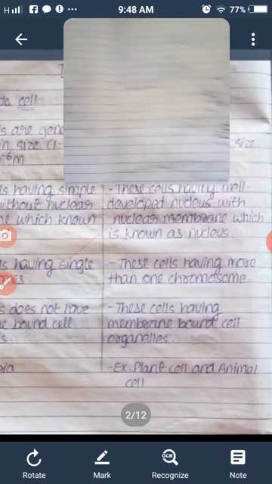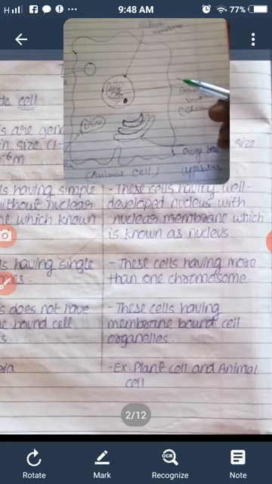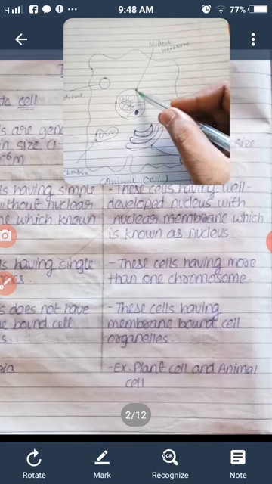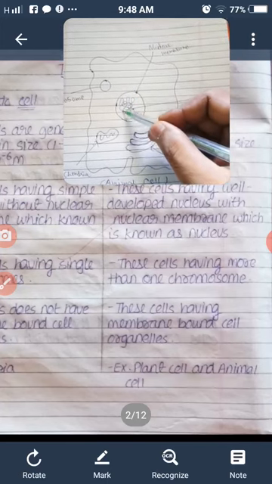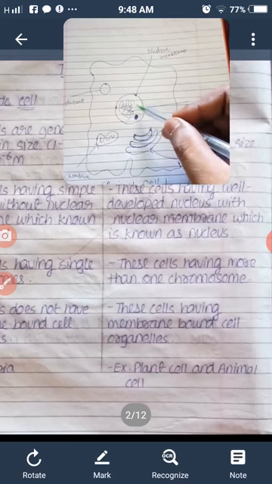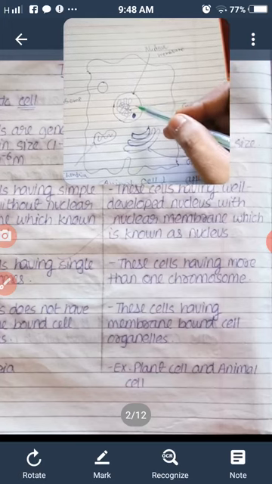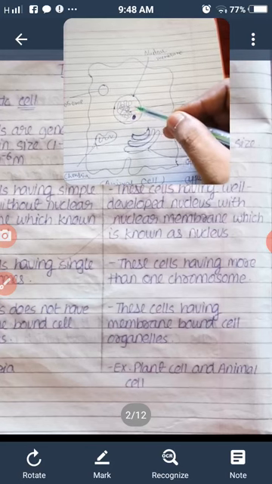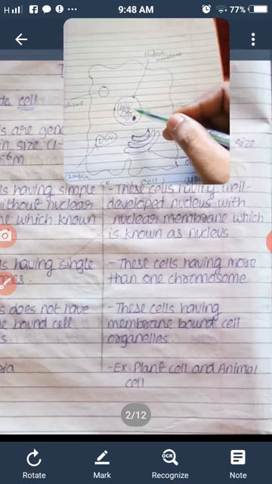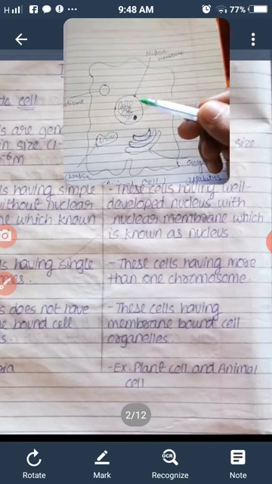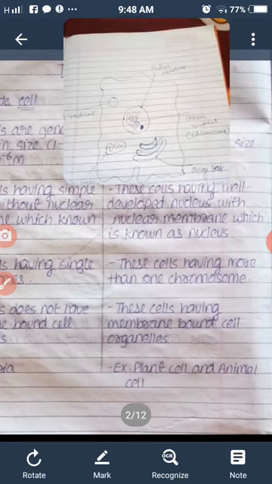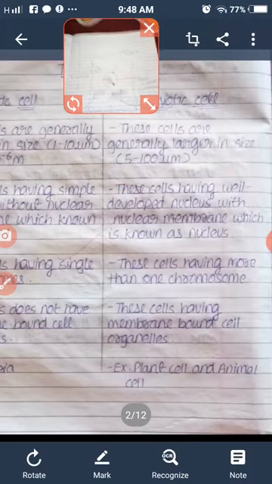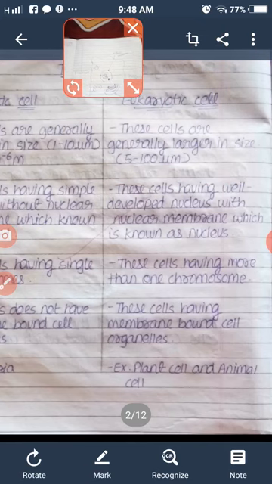But in the eukaryotic cell, you can see it is an animal cell, the genetic material is surrounded by a nuclear membrane. So this structure is well developed, and it is called the nucleus. A well developed nucleus is only present in eukaryotic cells, meaning plant cells and animal cells. So this is the basic difference between prokaryotic cell and eukaryotic cell.